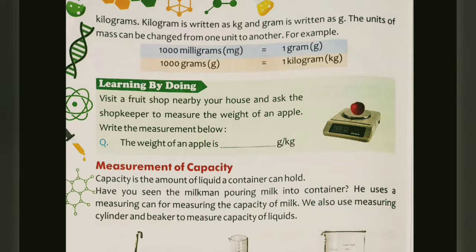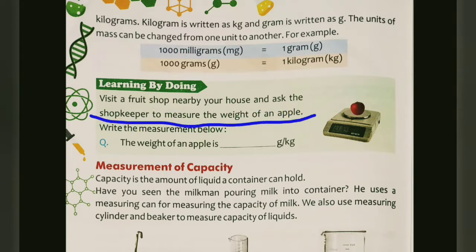All right. Okay, now you can see here an activity is also given. So let's see what the activity is. You can see this is an electric weighing machine, right? This is an electric weighing machine, and an apple is being put here. Okay, so let's see what is written here. The activity is saying that visit a fruit shop nearby your house and ask the shopkeeper to measure the weight of an apple.